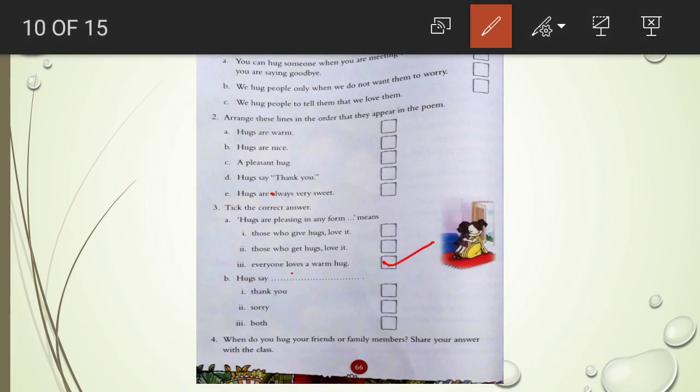Okay. Now number B. Hugs say thank you, sorry, or both. You know, hugs say thank you and also say sorry. So the third one is correct.